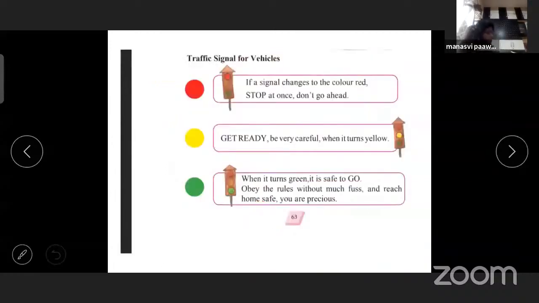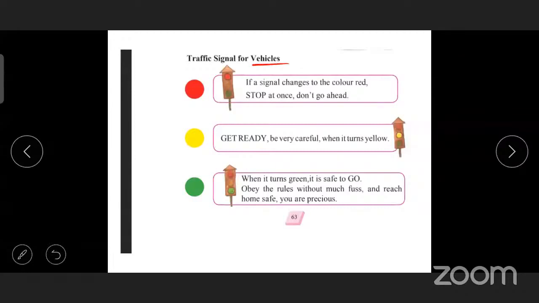Next. Now see, traffic signals for vehicles. Okay, traffic signal for vehicles. If a signal changes to the color red, stop and don't go ahead. If the signal changes to the color red, that means the signal is showing the red color, so all the vehicles should stop. Okay. Don't go ahead.